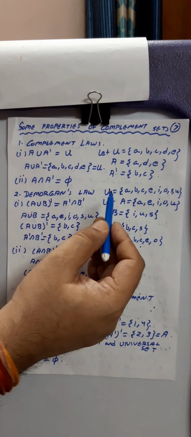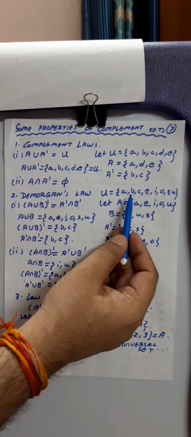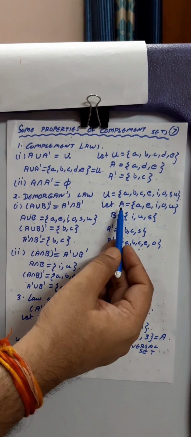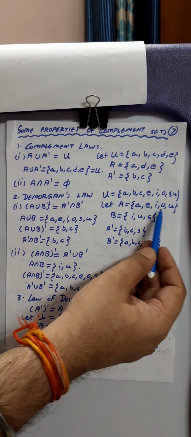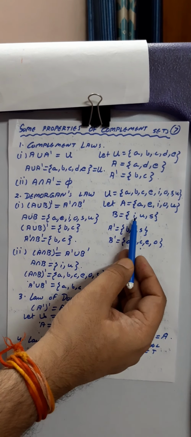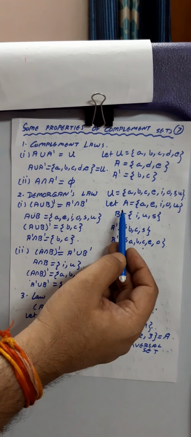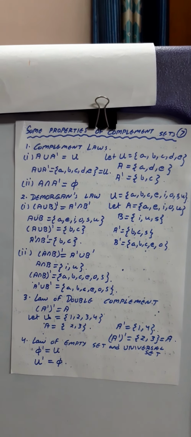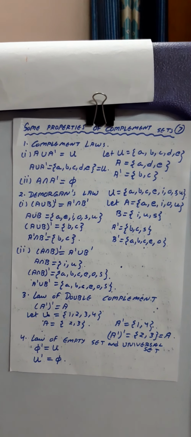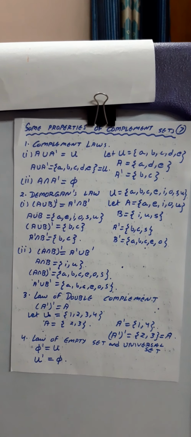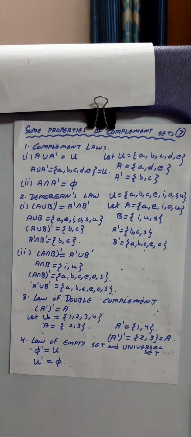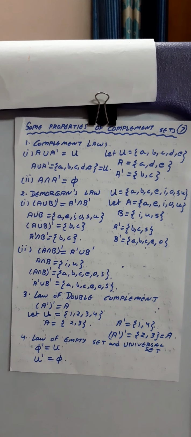Now what does it mean? Suppose I have taken a universal set as A, B, C, E, I, O, S, U. Now I have taken A as E, I, O, U. Now what is B? I have taken over here I, U, S. Basically what I have to do is declare a universal set. Then I have to take sets A and B in such a manner that A should be a subset of the universal set and B is also a subset of the universal set over here.